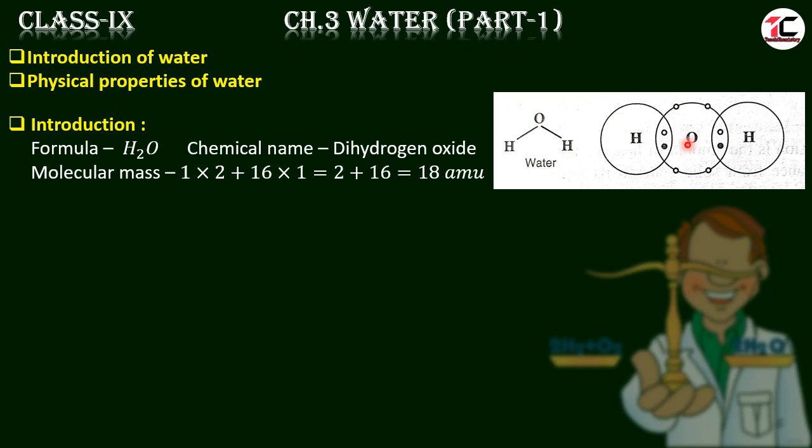Water has one oxygen atom and two hydrogen atoms. As we know, oxygen requires two electrons to complete its octet. So it shares one electron with this hydrogen and one electron with this hydrogen, so it completes its octet. On the other hand, hydrogen completed its duplet, and here we can see there is a sharing of a pair of electrons. That means here a single bond is formed.